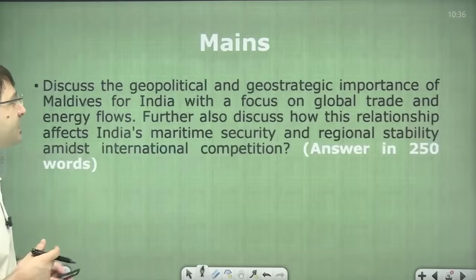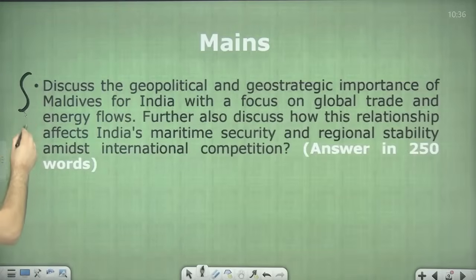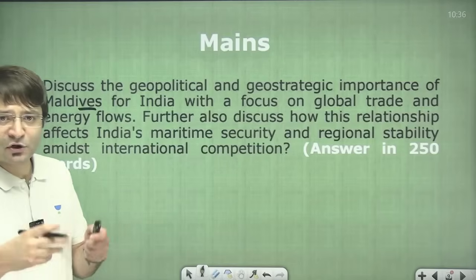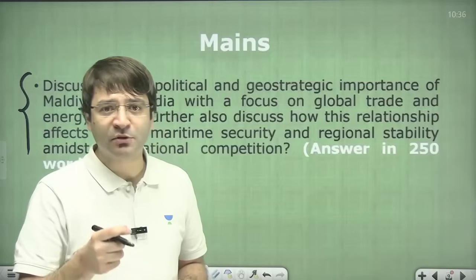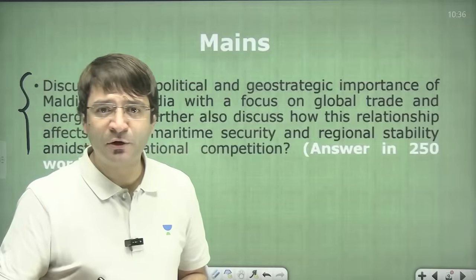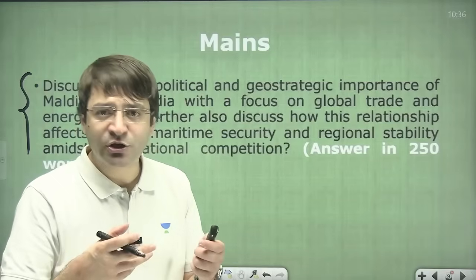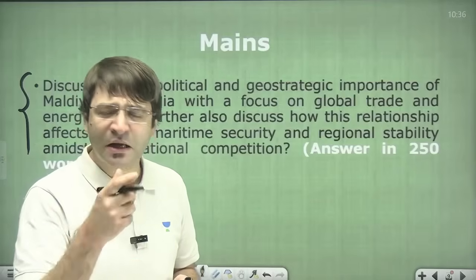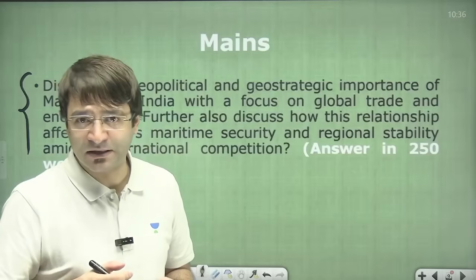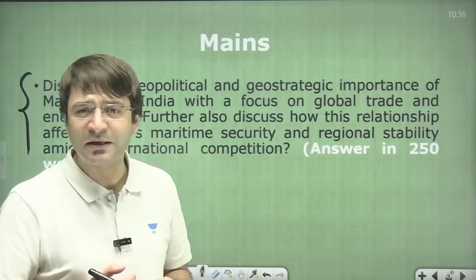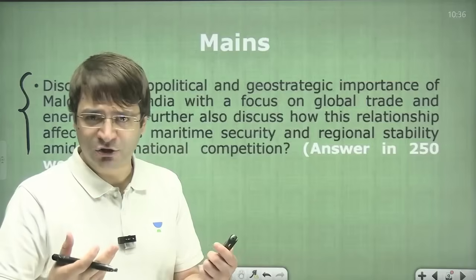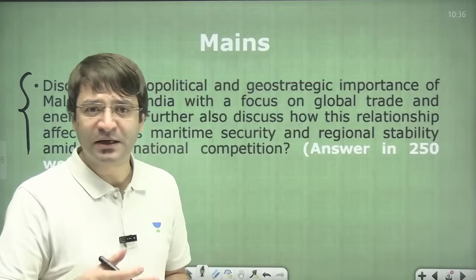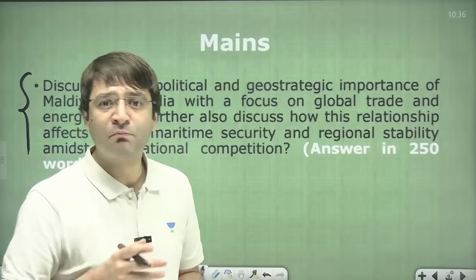A few more examples. Discuss the geopolitical and geostrategic importance of Maldives. A couple of years ago, when Mr. Muizzu became the head of the government of Maldives, the relationship between India and Maldives deteriorated. Some racist slurs were hurled at our Prime Minister by some ministers in the Maldives government, and because of that, there was a backlash when some travel companies in India stopped booking tickets to Maldives.